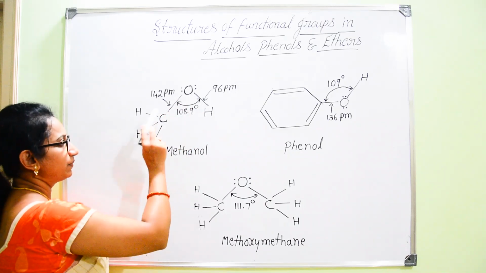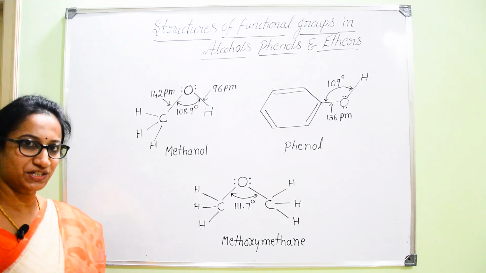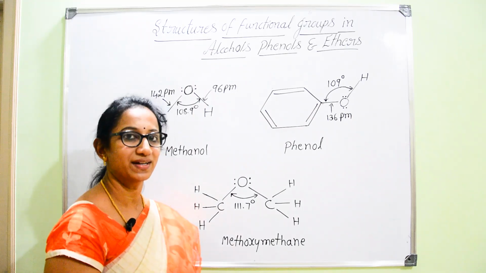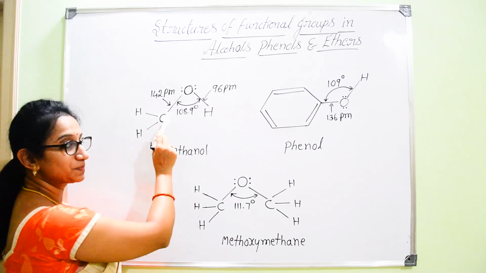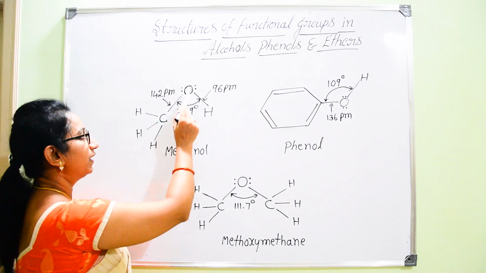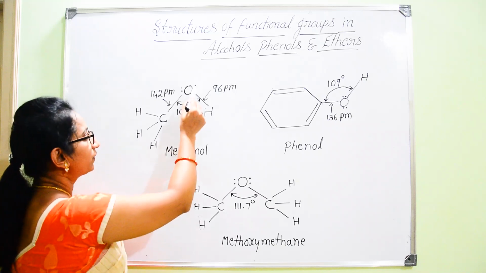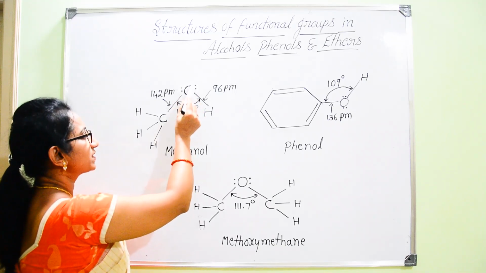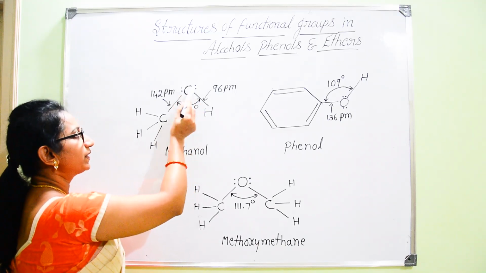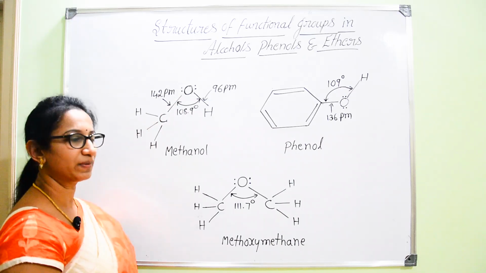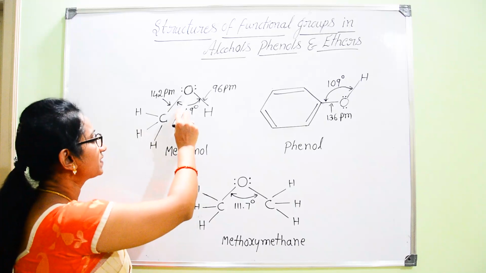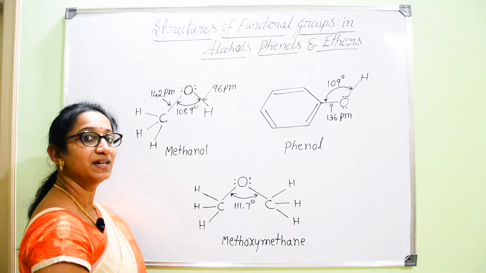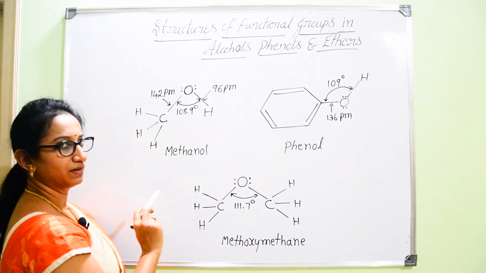As you know, carbon can undergo three types of hybridization: sp3, sp2 and sp. In this case, this carbon is undergoing sp3 hybridization. And with respect to oxygen, here you can find I have written two pairs of electrons, that is, two non-bonded lone pairs of electrons are present on the oxygen. But still it is undergoing what type of hybridization? sp3 hybridization.